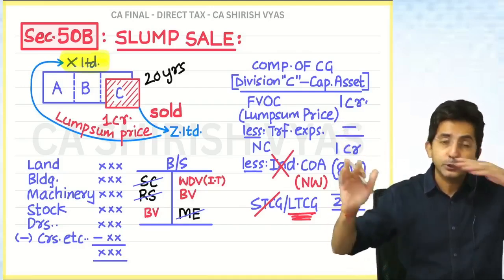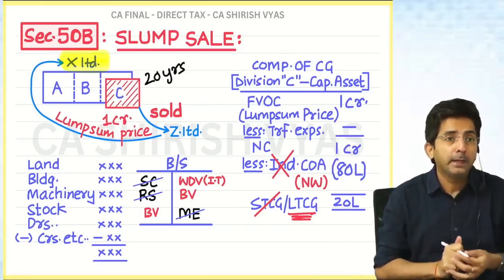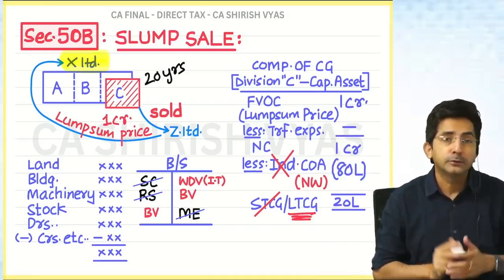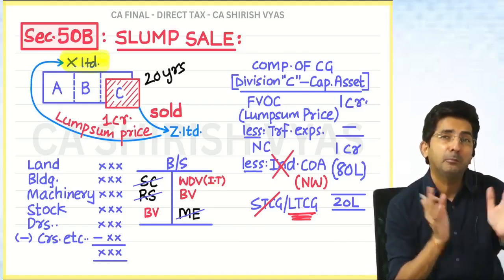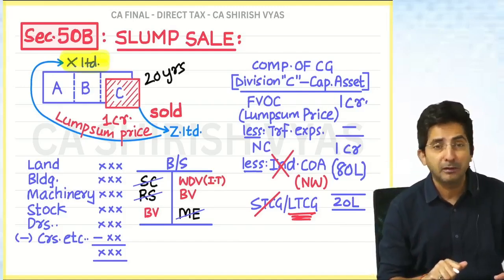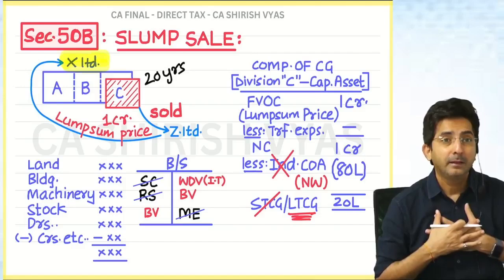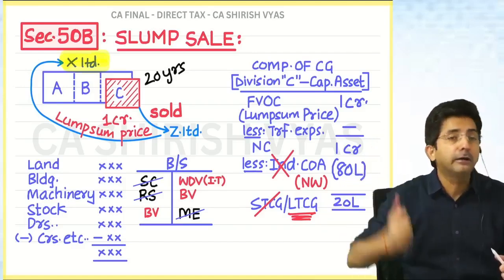And your cost becomes big, so cost minus gain becomes small, and your tax becomes small. But if the government says no indexation, your cost will remain small only. So a small deduction will give a big gain and big tax. So when indexation is not allowed, you are feeling bad, and you will argue with the government. It is very bad, we want indexation.